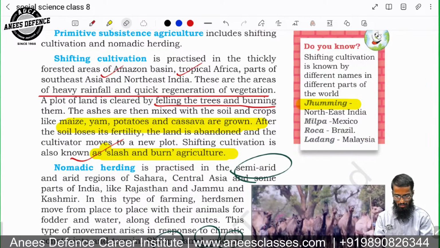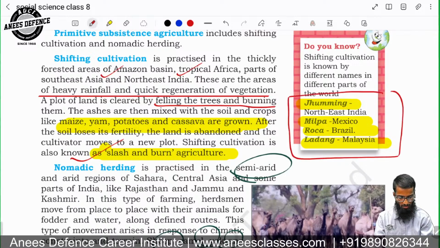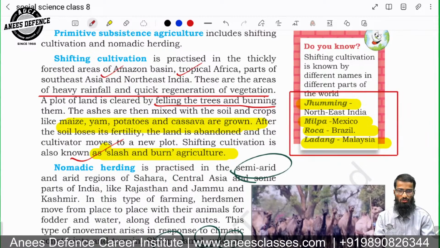So in India, we call it zooming cultivation. In Mexico, we call it milpa. In Brazil, we call it roca. And in Malaysia, we call it ladang. So we have 4 words which we should remember: zooming, milpa, roca, and ladang. In the match the pair, they ask this type of question.